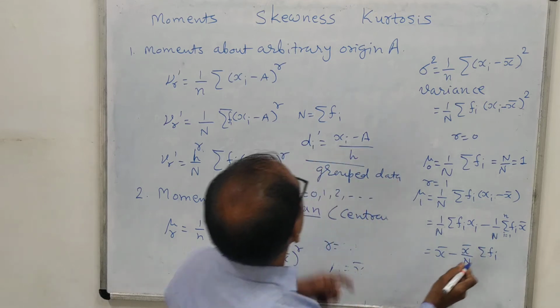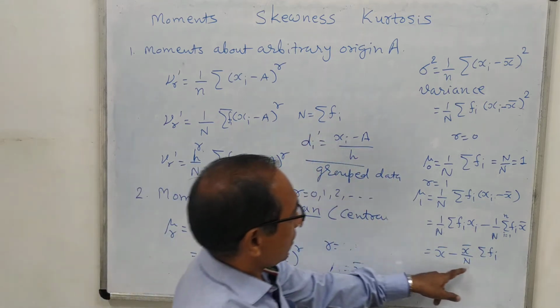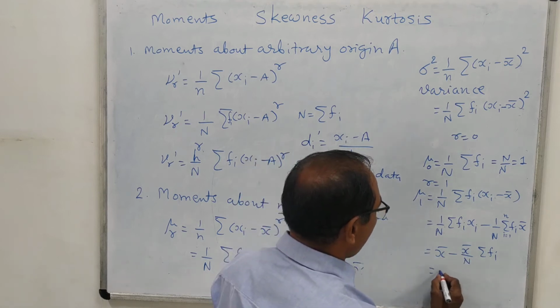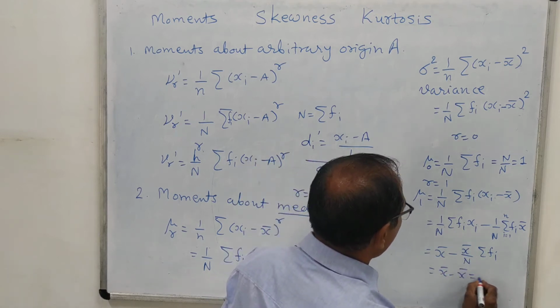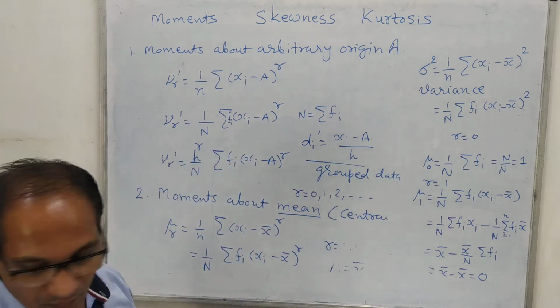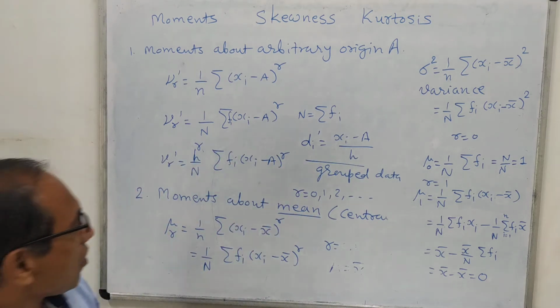But sigma fi is what? Sigma fi is capital N. So capital N will be cancelled. So x bar minus x bar, so mu1 equal to 0. Okay. Similarly, we can talk about mu2.